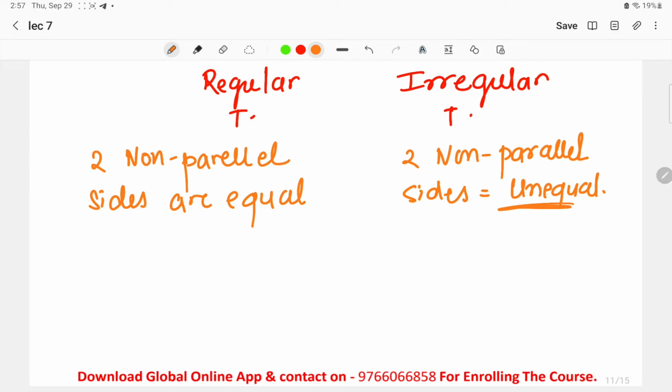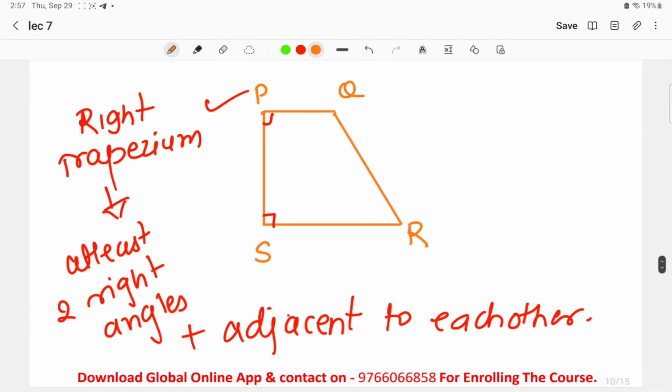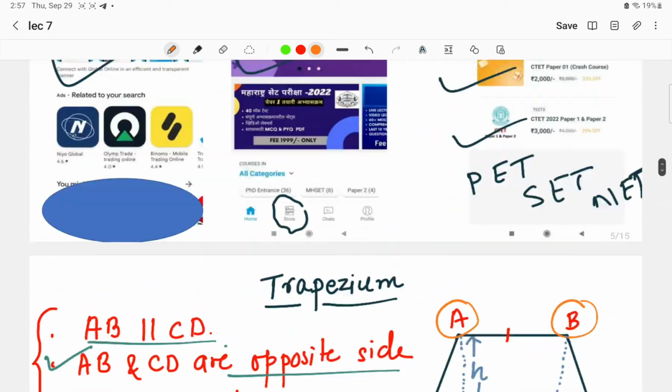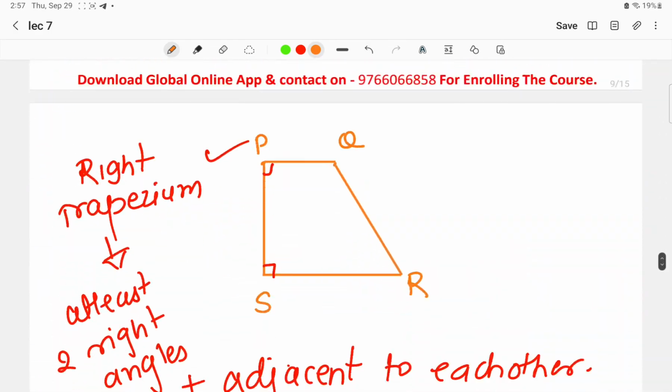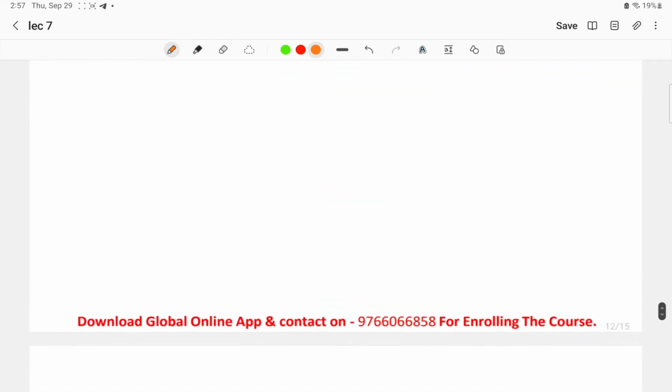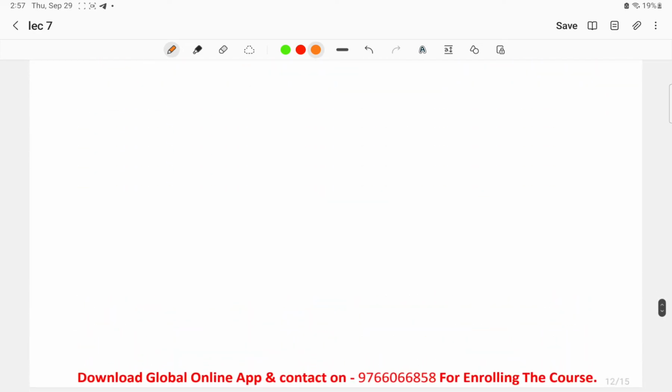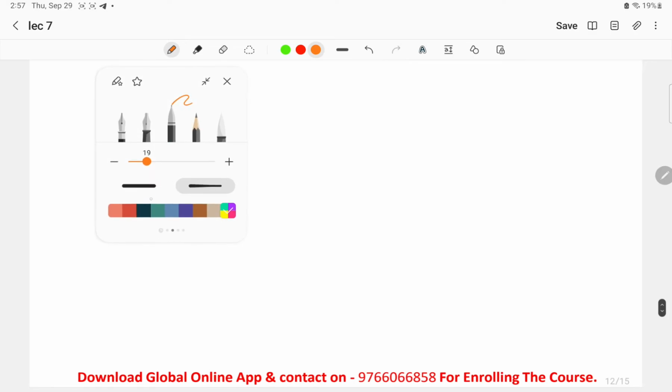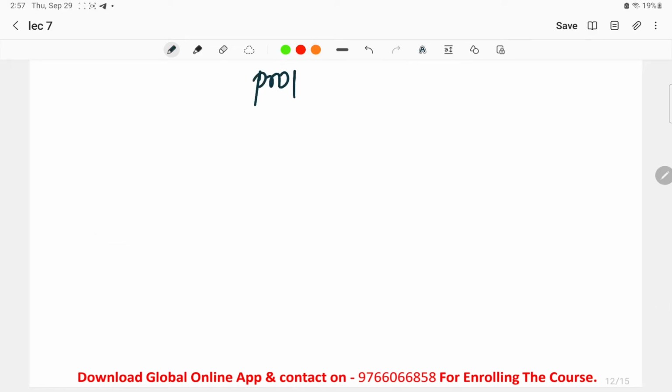No question will come from this, and if it does come, it will come in the form of a sentence, so we have covered all of this regarding the trapezium. Okay, now let us move to the properties of the trapezium. Now what are the properties of the trapezium that we will see? Once you see the properties of the trapezium, you can solve all questions on the trapezium. Okay, let us see the properties of the trapezium now. In a trapezium, let us draw once again a trapezium over here.